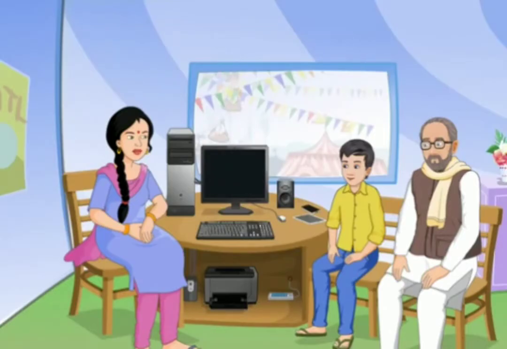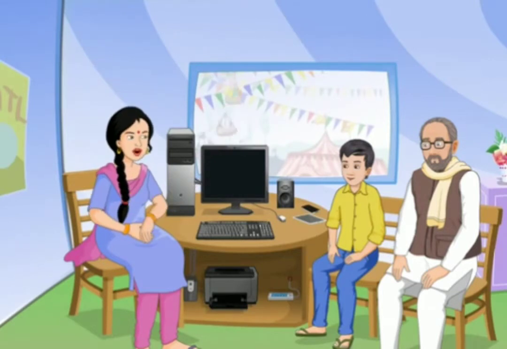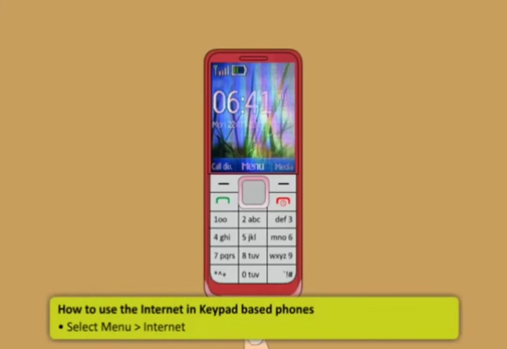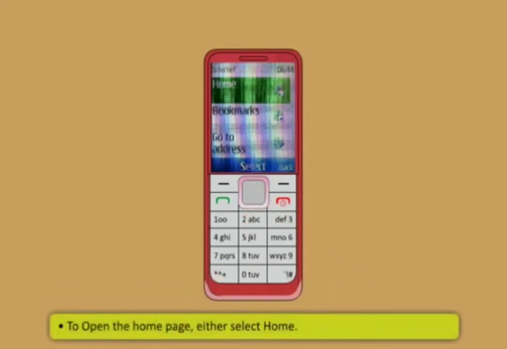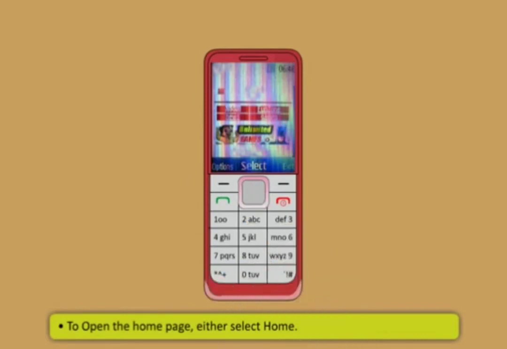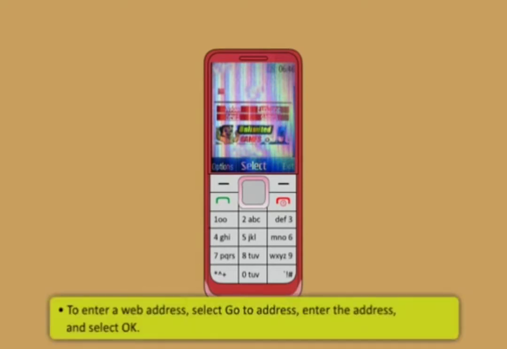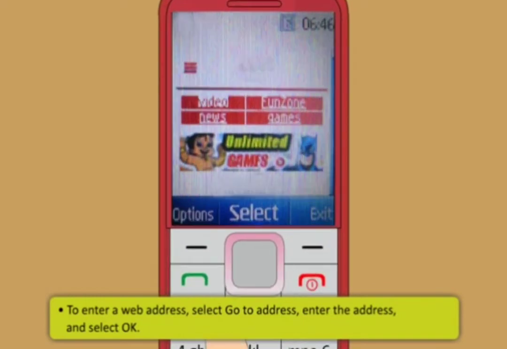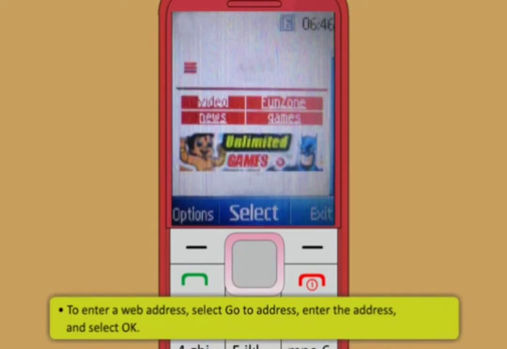In keypad-based phones, one can easily use Internet services as well. First, select Menu and then Internet. Then, open the home page, either select Home or in the home screen, press and hold 0. After that, to enter a web address, select Go to Address, then enter the address and then select OK.